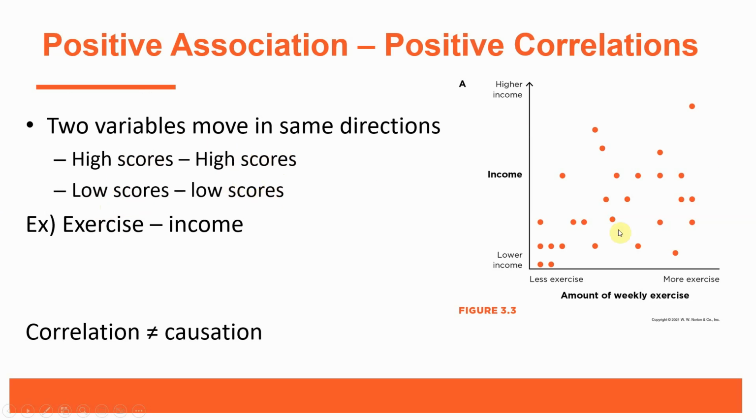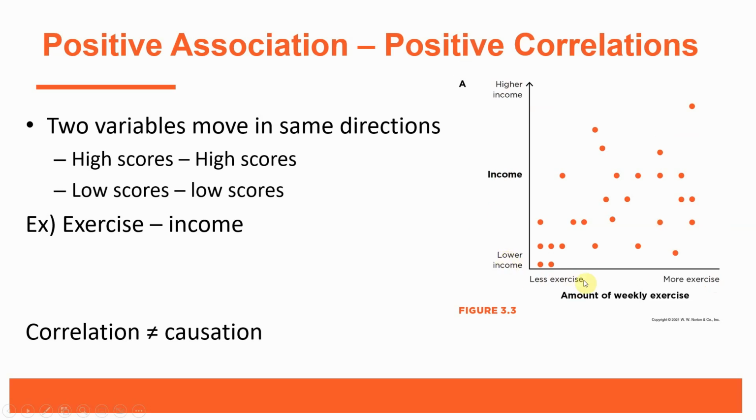Now, the example that is posted here, and it also appears in the book, is that there is this positive correlation or positive association between exercise and income. So as somebody exercises more, we have higher exercise ratings. We also have higher income ratings.